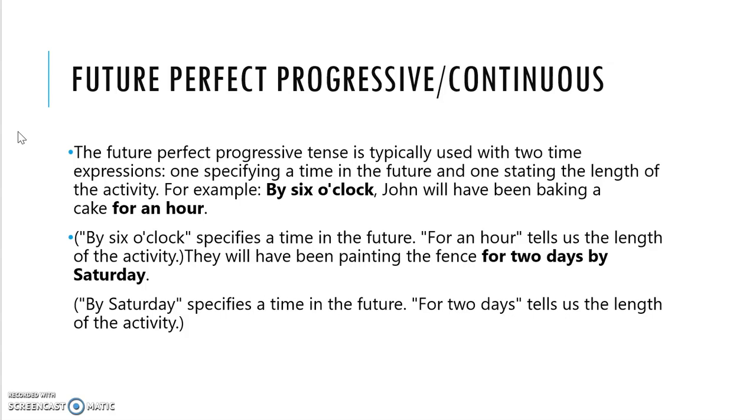John will have been baking a cake for an hour. Which means that even after 6 o'clock, maybe the baking has to be got over. Okay. So it is just showing, and also you need to show the length of the activity, for 1 hour. By 6 o'clock, John will have been baking a cake for an hour. By 6 o'clock specifies a time in the future, and for an hour tells us the length of the activity.